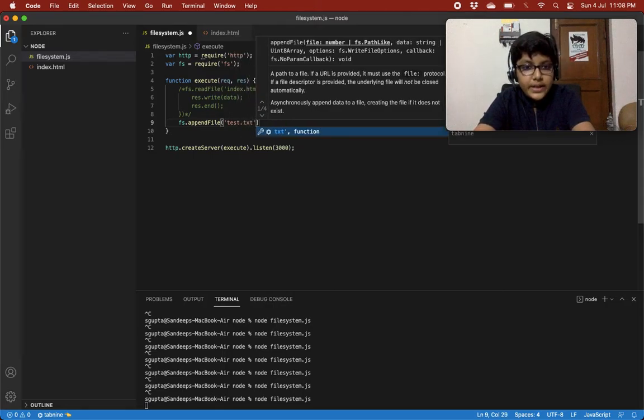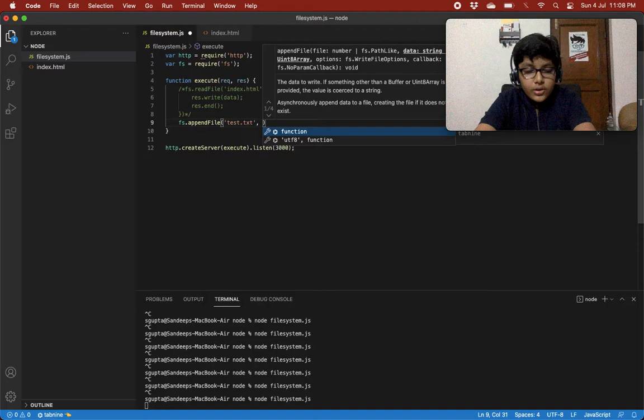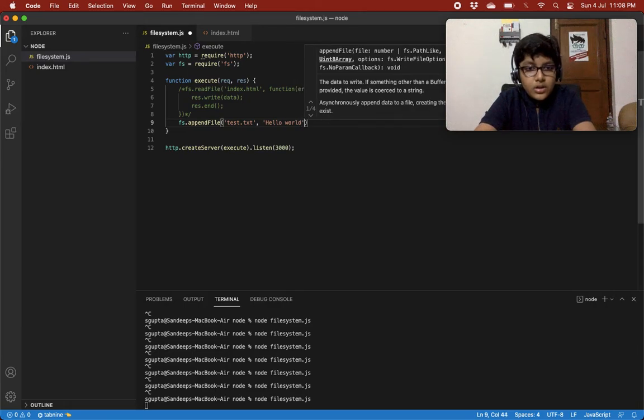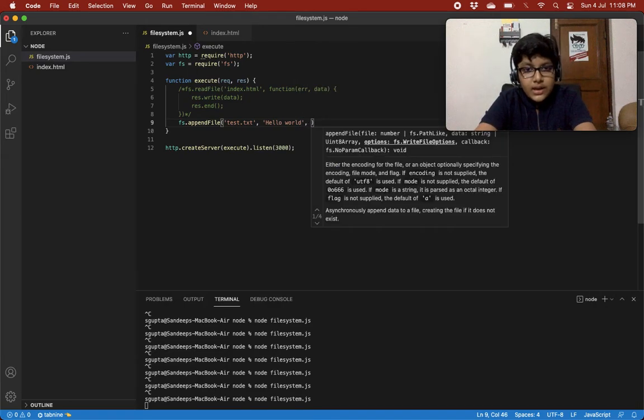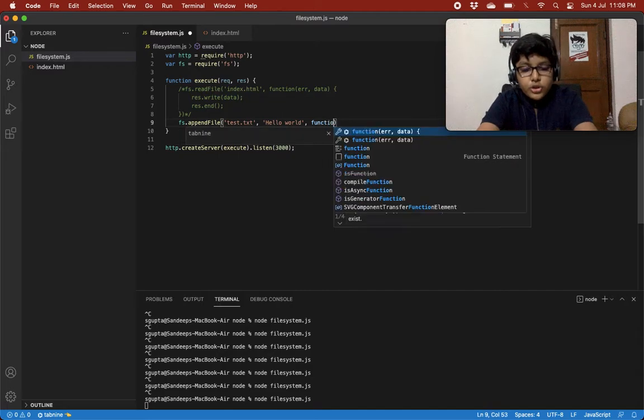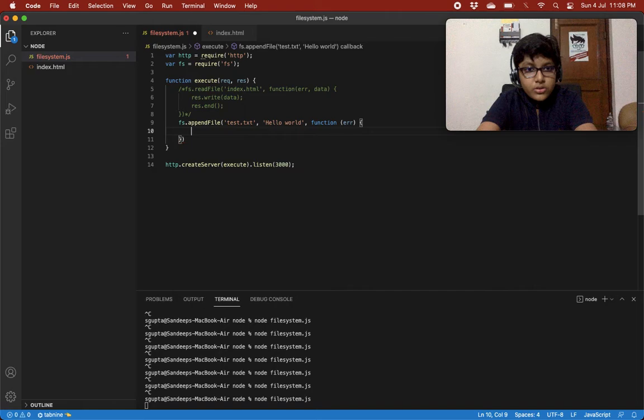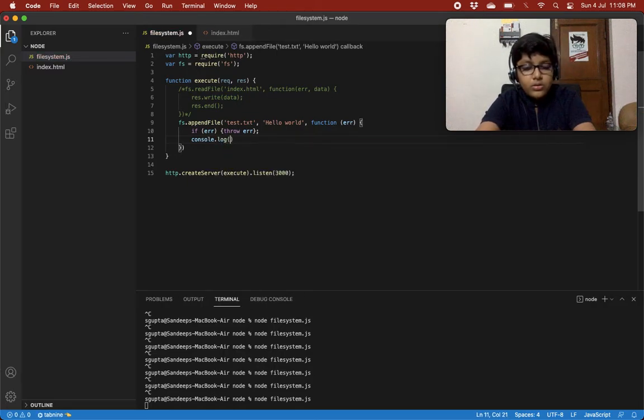We don't have a file test.txt, so it would create a file test.txt, and in this we want to write hello world. Then there's a callback function. If there is an error, it would handle the error. If there's no error, it would console.log saved.